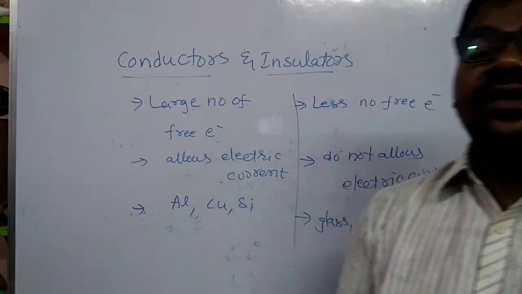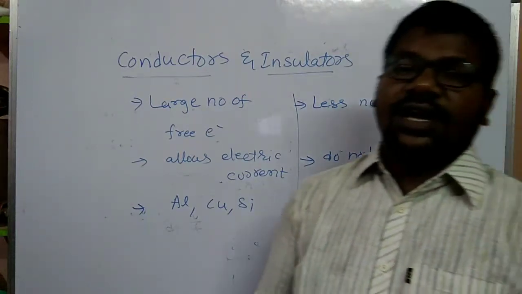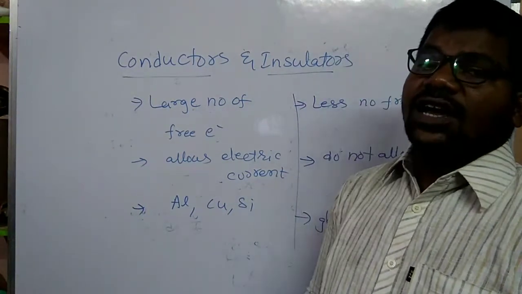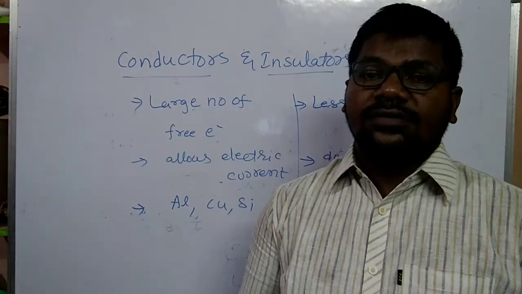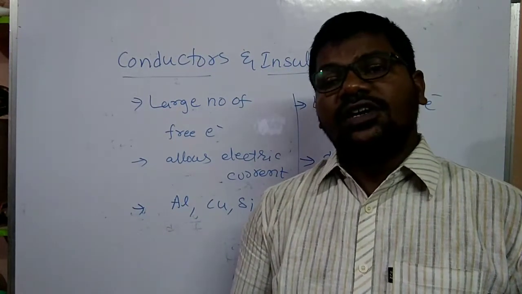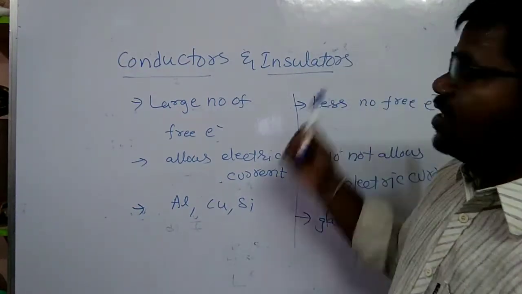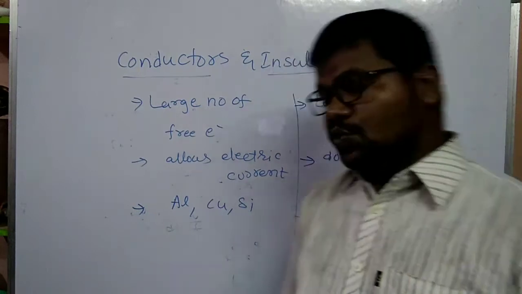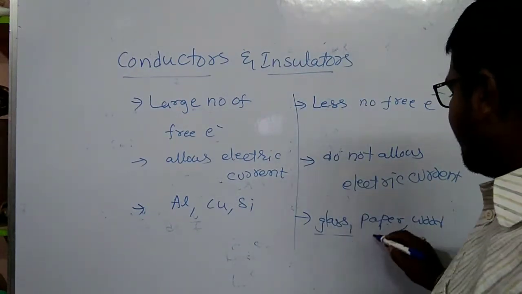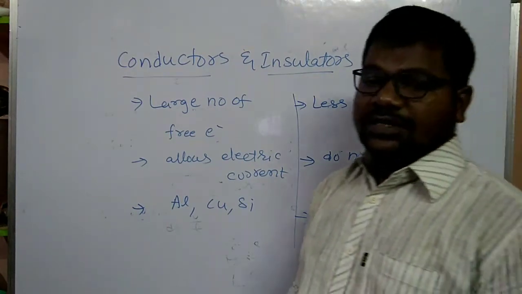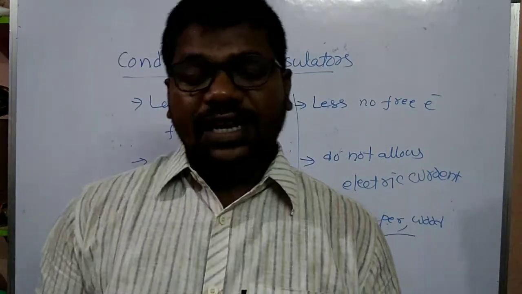Define insulator, my children. Insulators are the materials or substances which have fewer free electrons, which do not allow electric current inside them. Examples: glass, paper, wood, etc. Understand, my children?